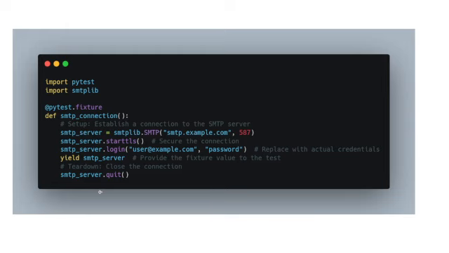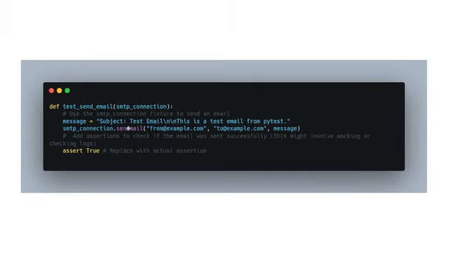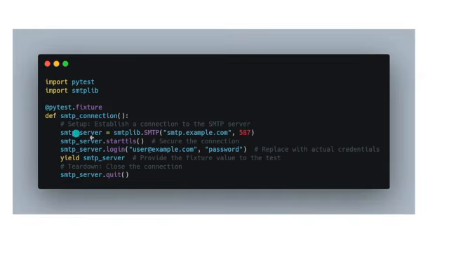So let's look at how this fixture will be used. Say you want to test sending an email. We write a normal PyTest and define an argument which is smtp_connection. We don't tell where it's going to be passed. We just ensure that this smtp_connection matches the name of the fixture.